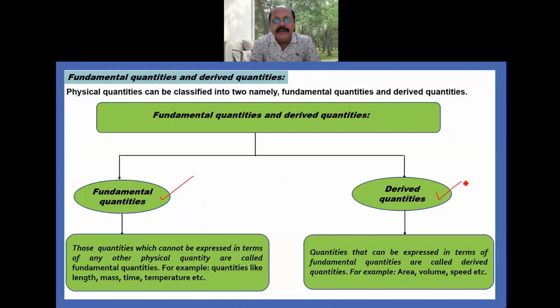Now, what are derived quantities? These are those quantities that can be expressed in terms of fundamental quantities. For example, area, volume, distance, displacement, force, acceleration, etc. All of them are known as derived quantities.